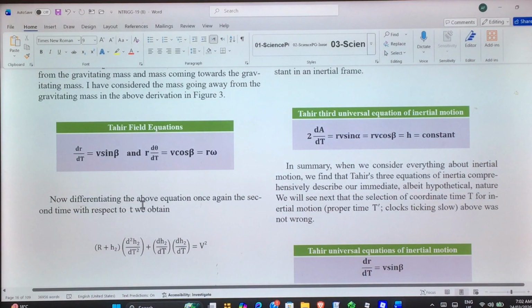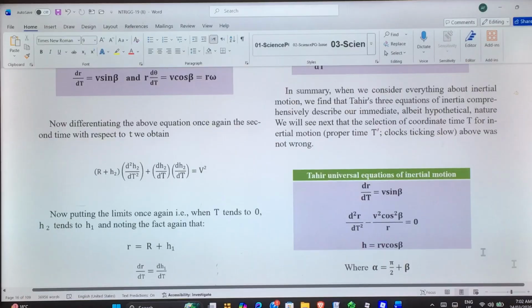Now differentiating the above equation once again, the second time with respect to t, we obtain... Now putting the limits once again, that is when t tends to 0, D comes back to C, h2 tends to h1, and noting the fact that R is equal to r plus h1, dr/dt is equal to dh/dt.